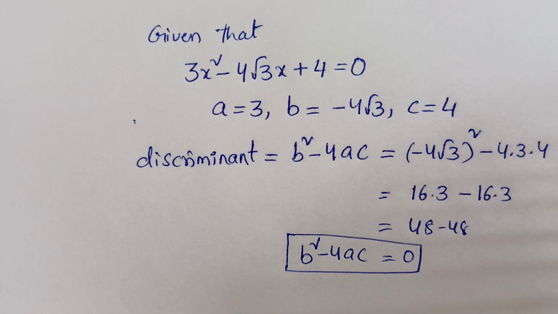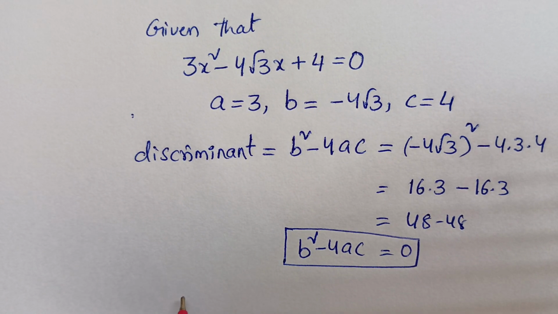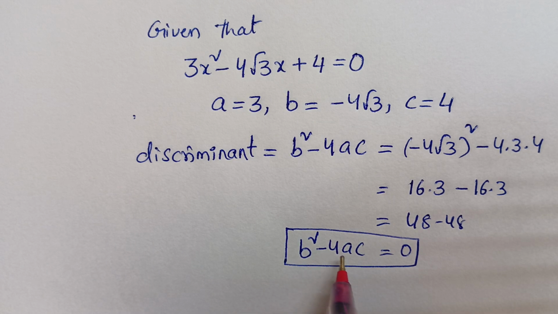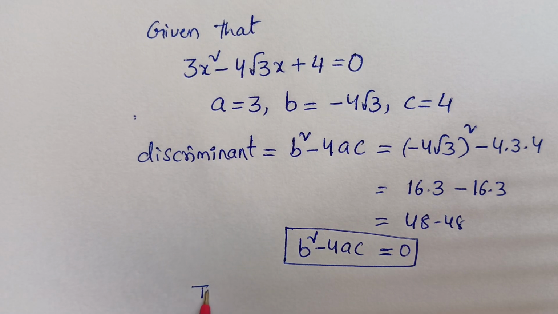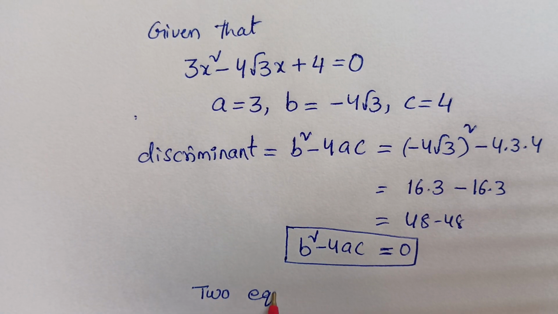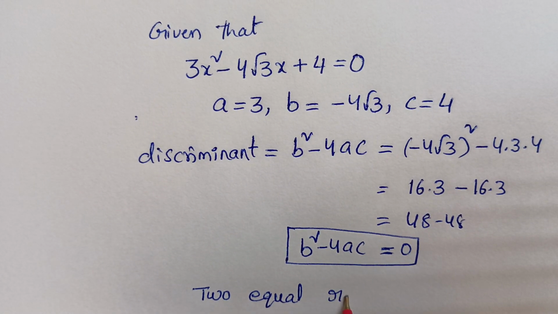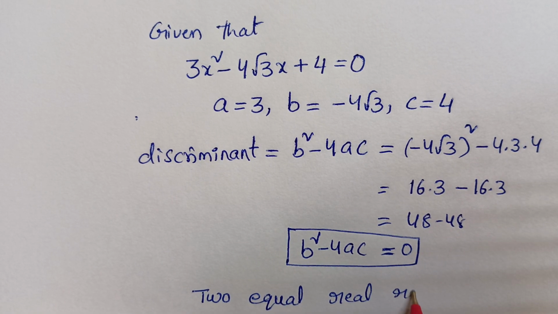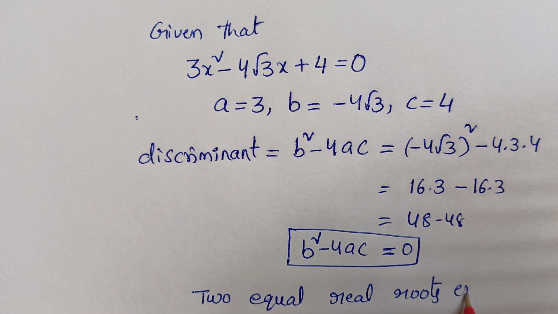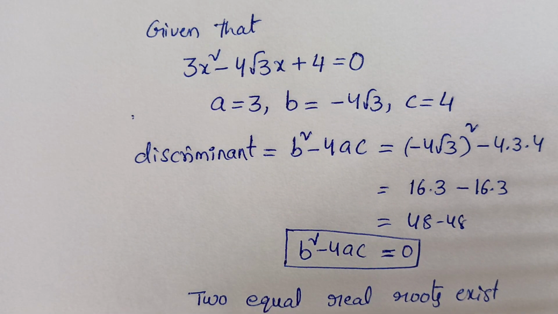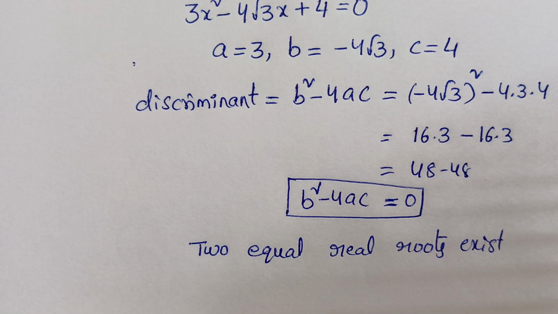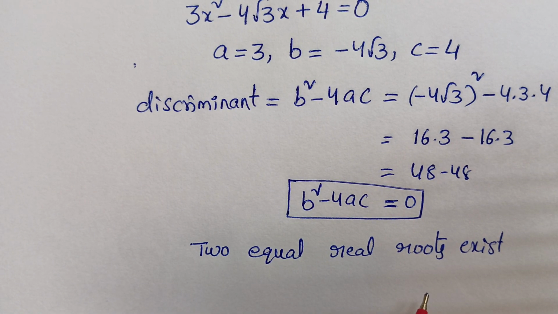So two equal real roots exist. If b² − 4ac = 0, then there are two equal real roots. Since the question asks to find the real roots if they exist, now we will find the roots of the given quadratic equation.